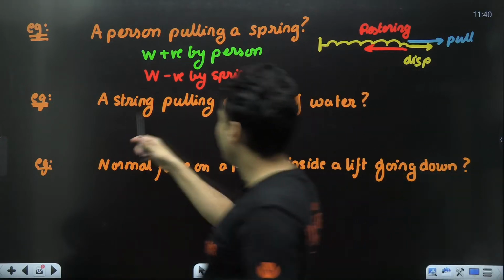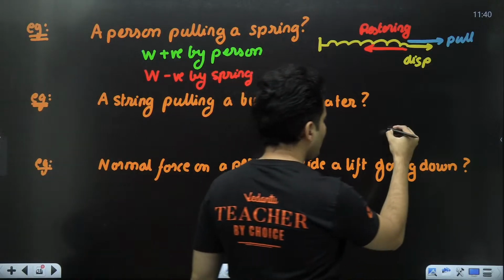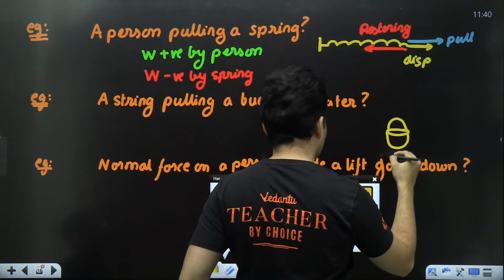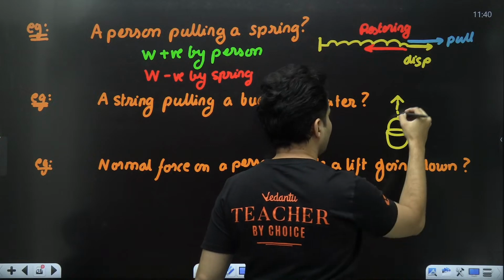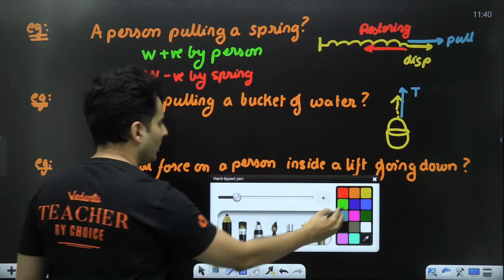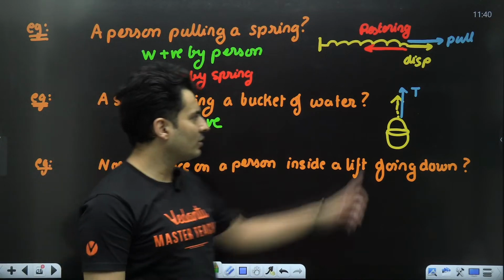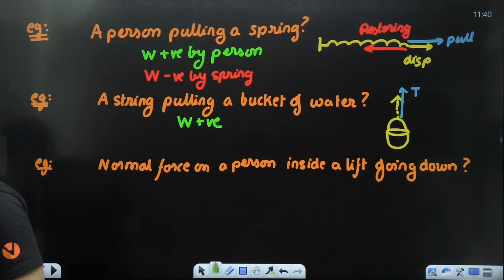Similarly, the string pulling a bucket of water up. Imagine this is that bucket of water and the string is pulling it up. That means the displacement is up and the string is obviously going to apply some kind of tension force. So yes, it is doing positive work, because force and displacement are in the same direction.